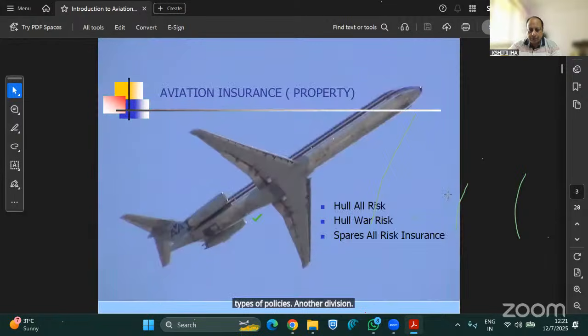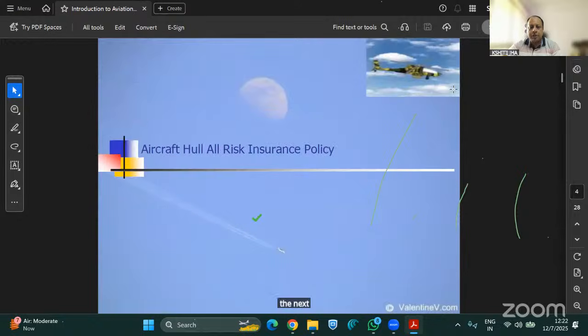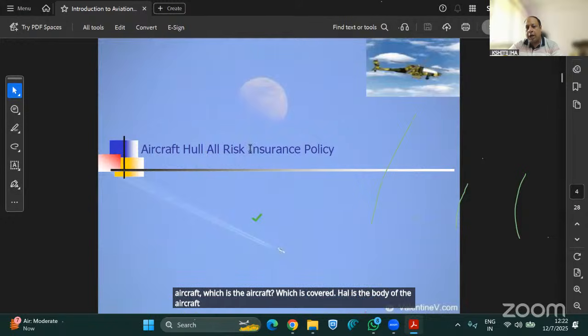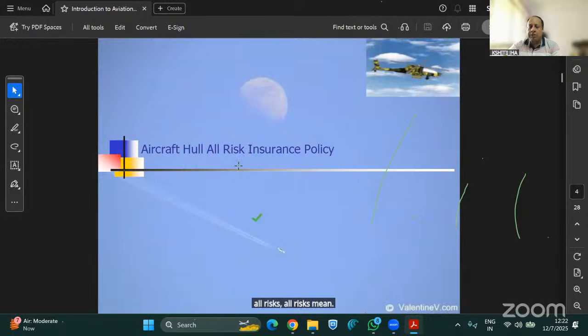Now, aviation insurance property. There are three kinds of policies issued for aircraft. First is your hull all risk. Second is your hull war risk. Third is your space all risk insurance. We will discuss all these three in detail in the next slides. Now, first is your aircraft hull all risk insurance policy. As the name suggests, hull is the body of the aircraft that is covered, and all risk means any risk which is not excluded in the policy. All kinds of risks are covered under this policy. So this is very important.